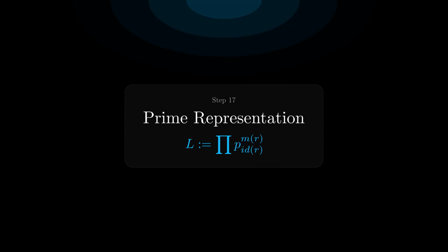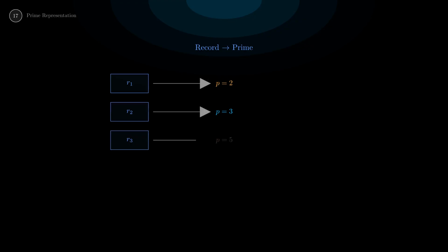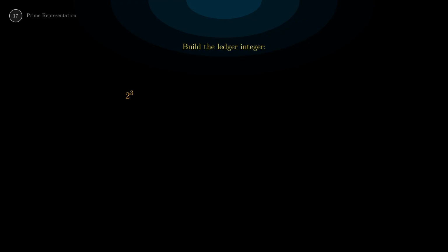The ledger needs a concrete encoding. Assign each record a unique prime number. Record 1 gets prime 2. Record 2 gets prime 3. Record 3 gets 5. Record 4 gets 7. The ledger integer is the product. L equals 2 cubed times 3 times 5 squared times 7, which equals 4200.